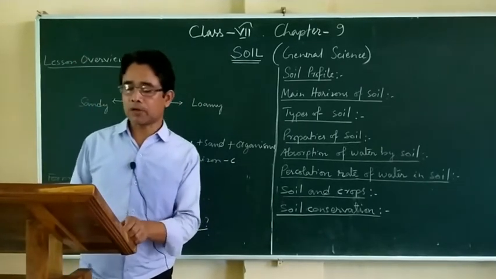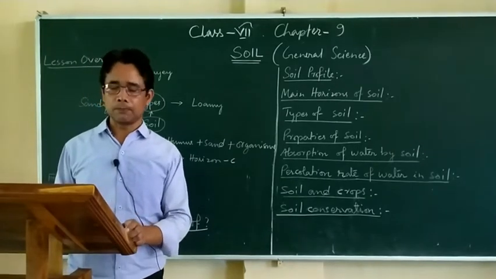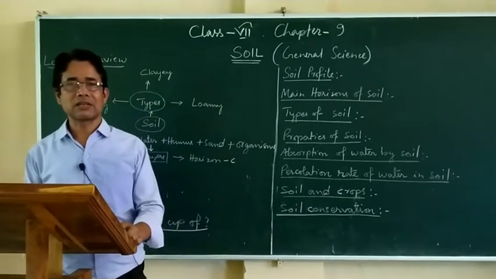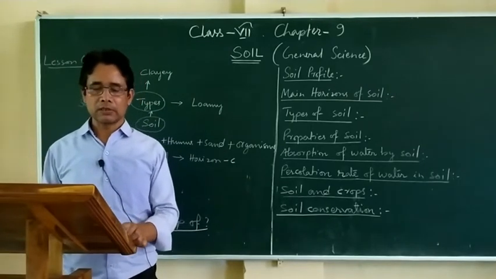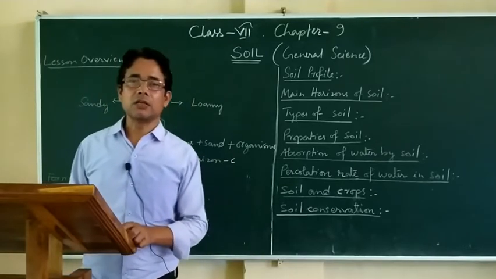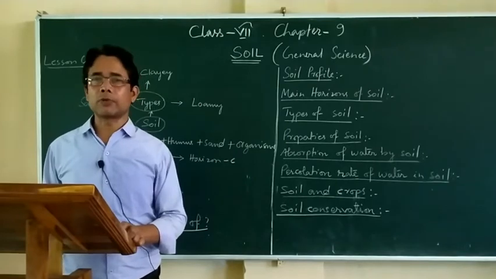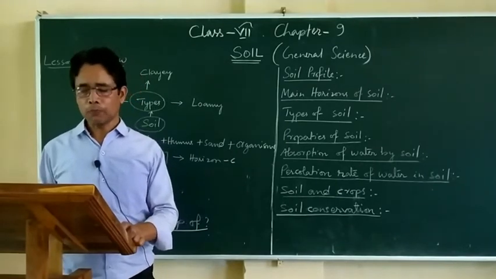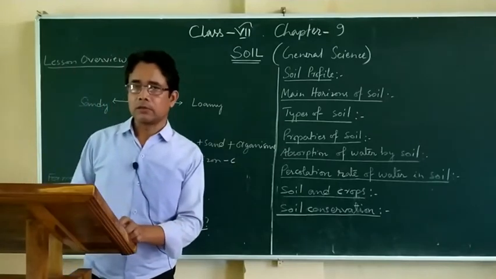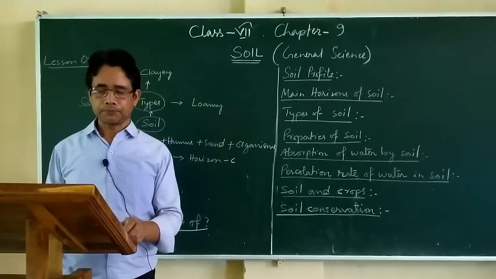It is the uppermost layer which is also called as the topsoil. It is made up of sand, silt, clay, pebbles, etc. It is rich in humus. So this is the fertile layer of the soil where we grow crops. It supports plants. As I've said, crops are grown in this horizon.